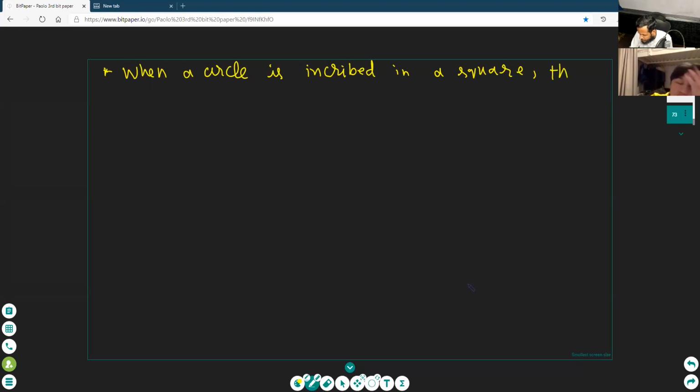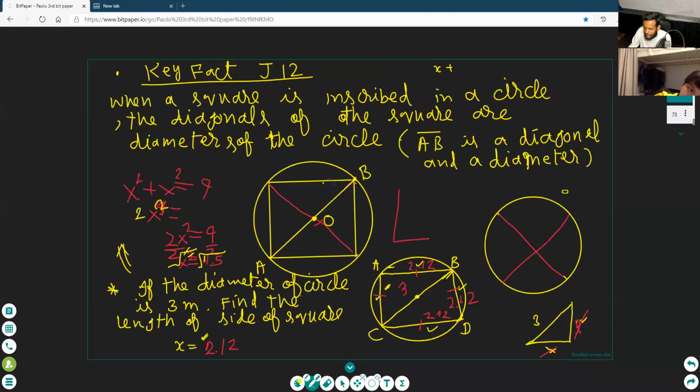Okay. Example 7. When a circle is inscribed in a square. In the previous example, we inscribed the square in the circle. This is writing a square in the circle.